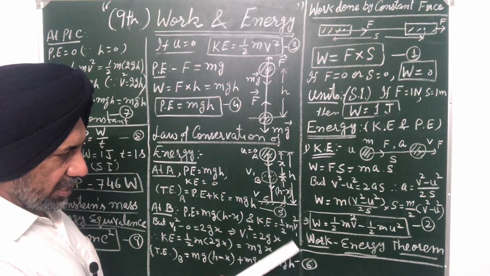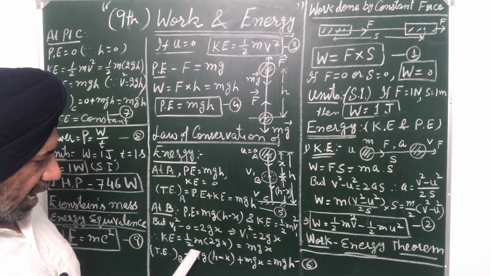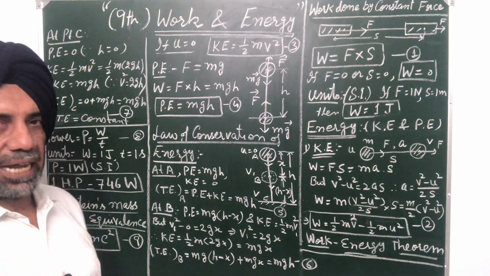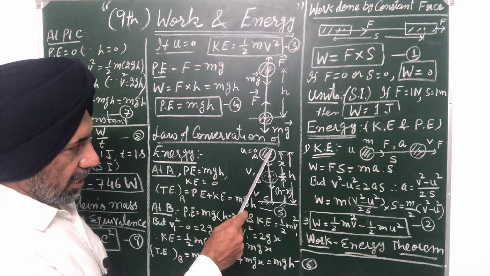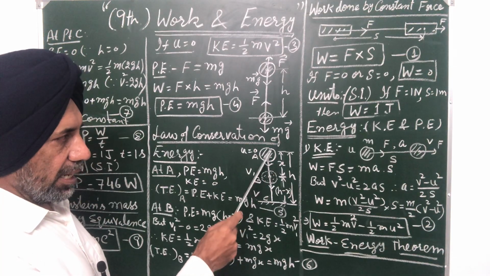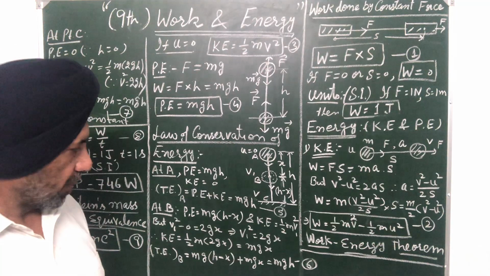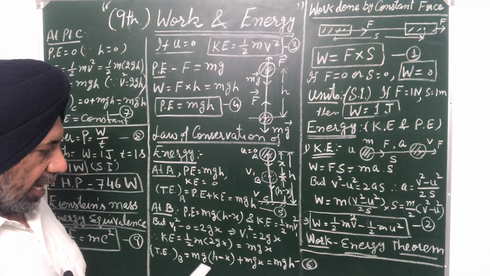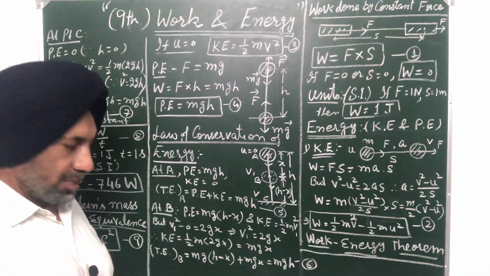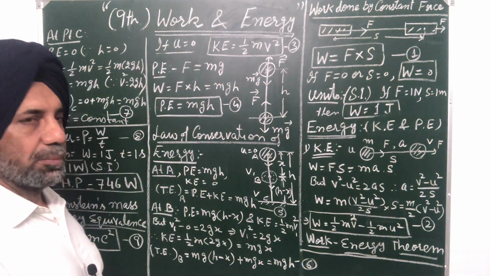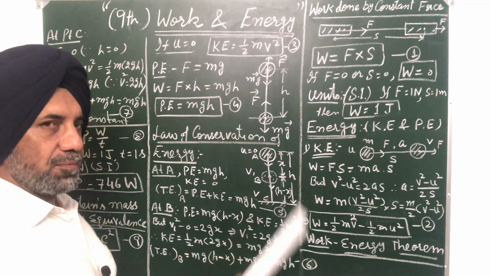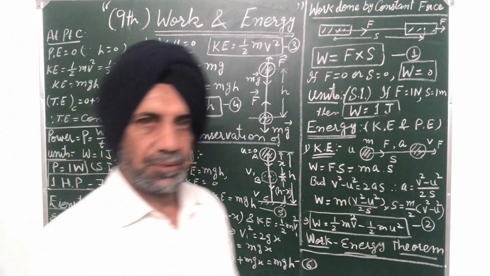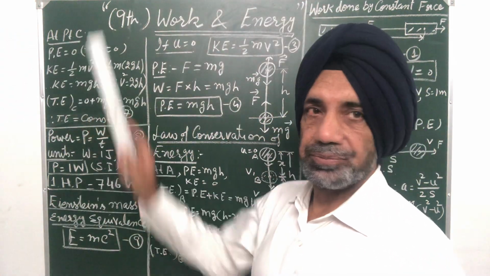If we substitute the value of v1 square here, the kinetic energy comes out to be half m 2gx. So 2 cancels, that is mgx. So that is the kinetic energy at point B, mg into x. Potential energy is mg into (h minus x). The total energy at B is mg into (h minus x) plus mgx. So mgx cancels, so it is mgh. So we have proved at point B, the sum of kinetic energy as well as potential energy is also mg into h.